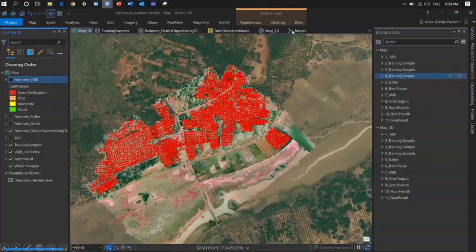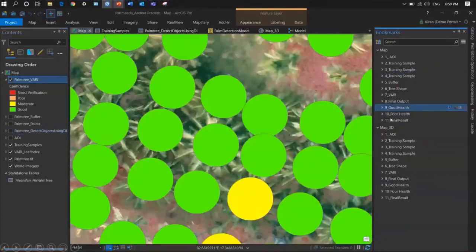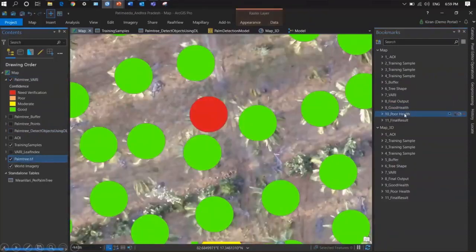So this complete model builder helps us automate the entire workflow. With that, now I am going to the particular place, and we can see how every tree has been clearly extracted into 4 different categories, which are need verification, poor, moderate, and good. Let's see some of the health. These are the very good health trees, that's why you can see the green color. But some of the trees which need verification, you can see in red.